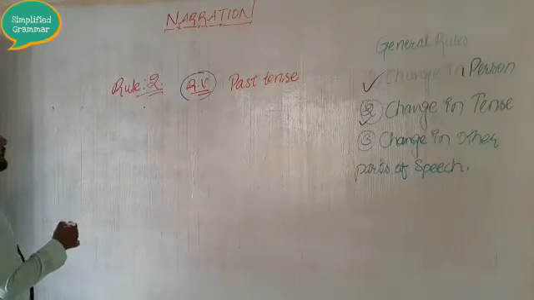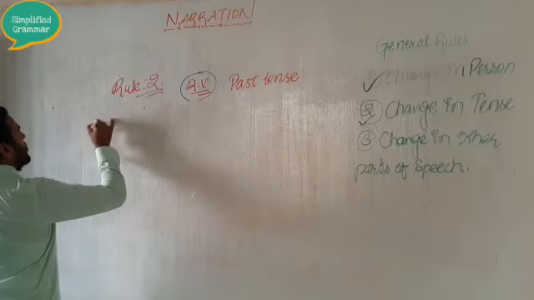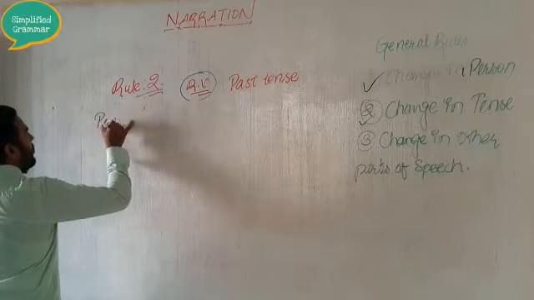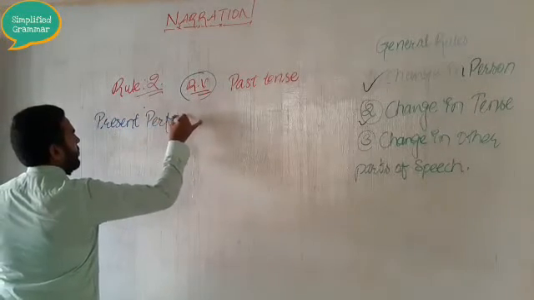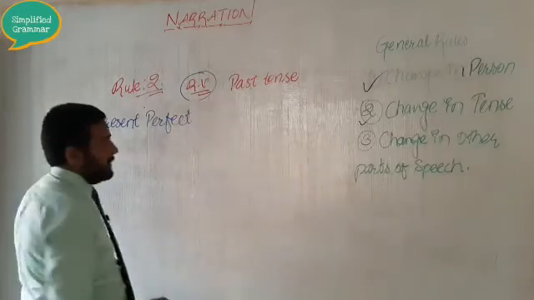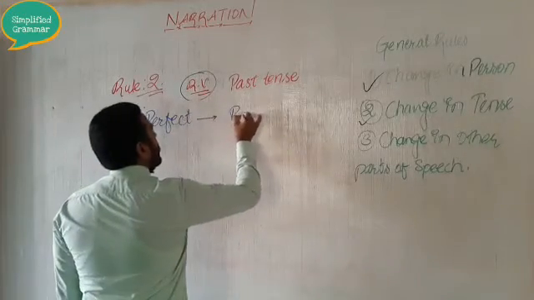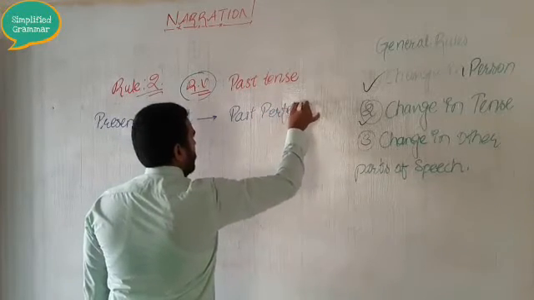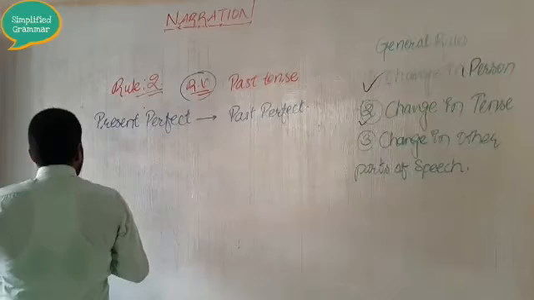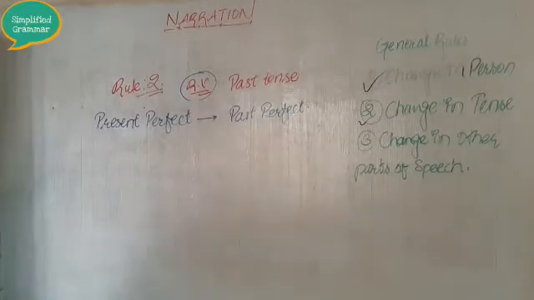So this is the way to change these tenses. Now the next one is, if your reported speech is in the present perfect tense, then this will change into past perfect tense. Let's see how it will change.